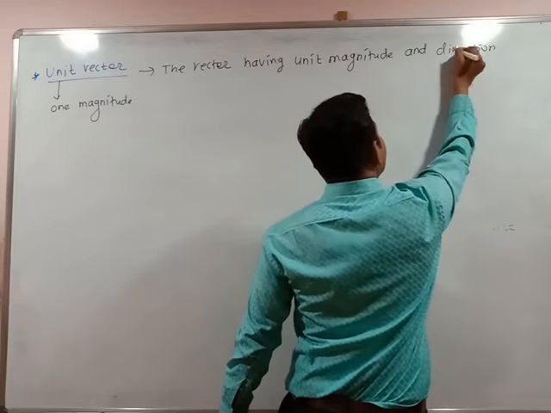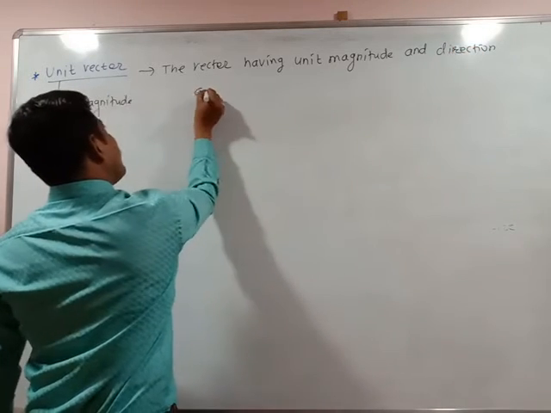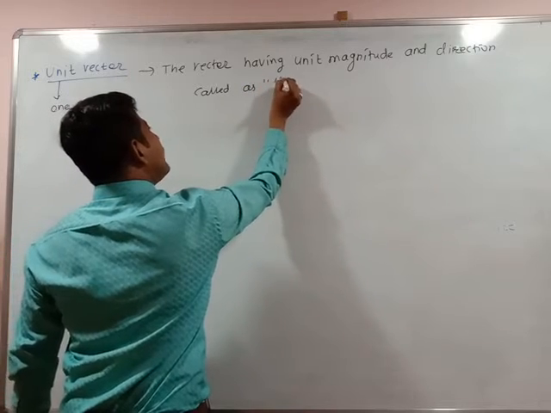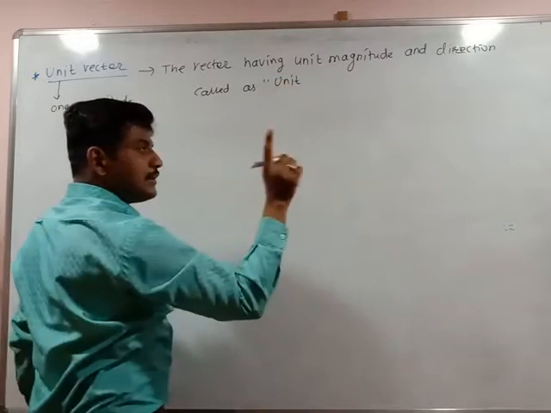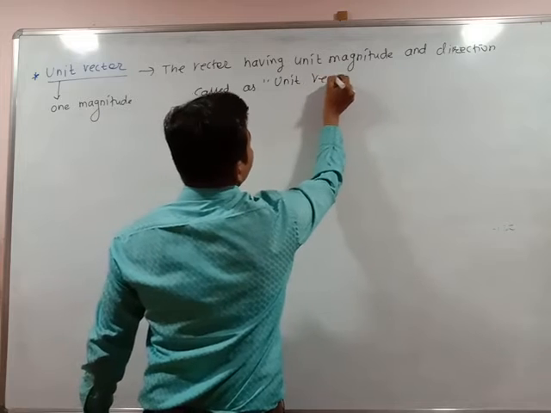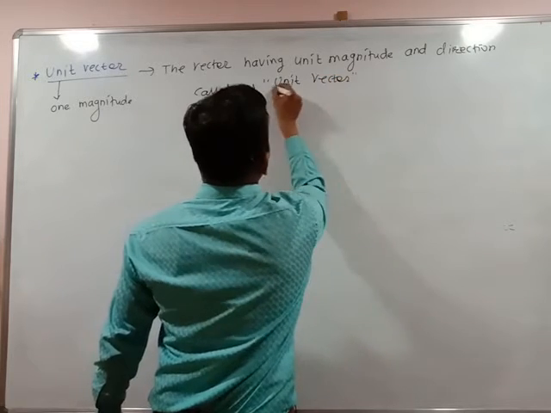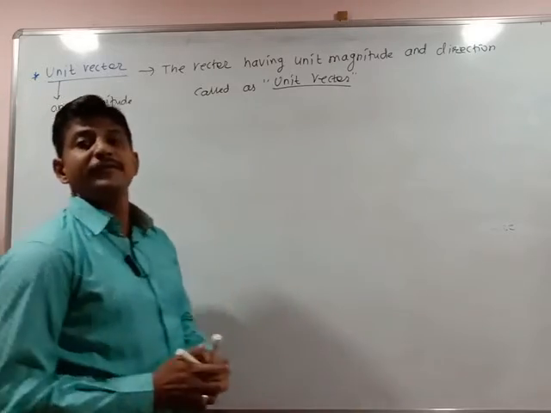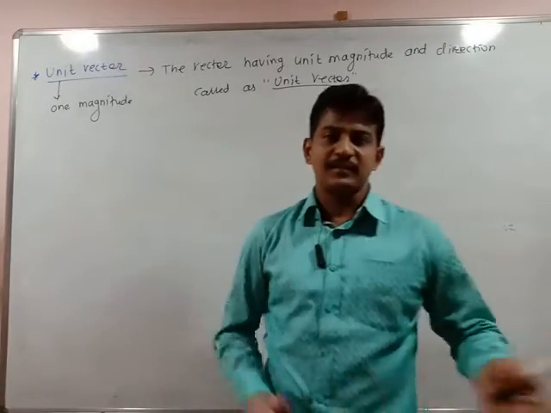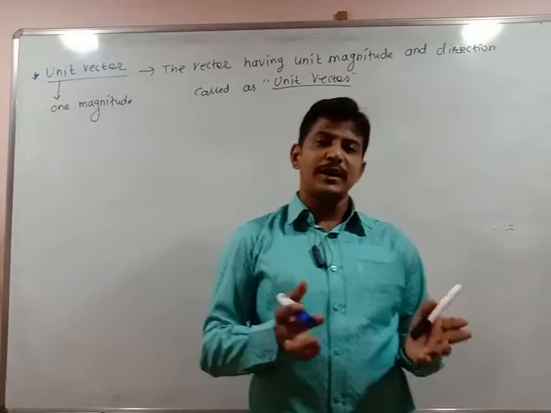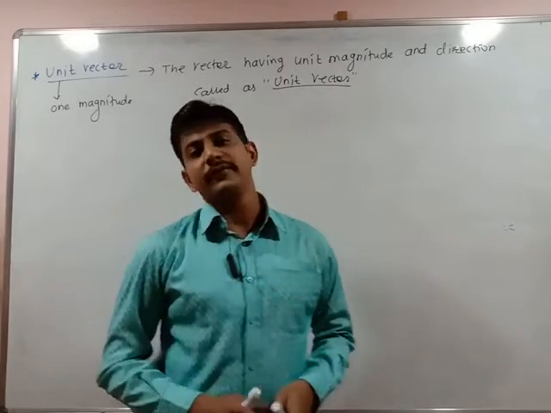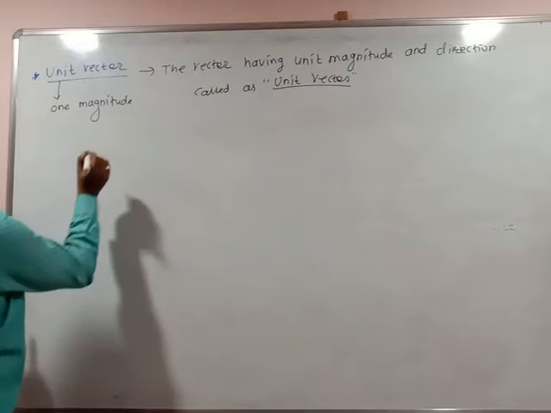Unit magnitude and unit direction is called a unit vector. Then how to understand the concept of this unit vector? We know vectors. The vector which has magnitude as well as direction is said to be a vector. Then how to identify the unit vectors? See, a very simple example I can take.